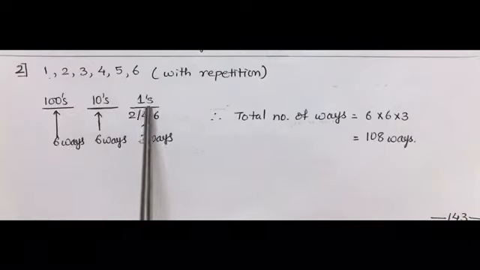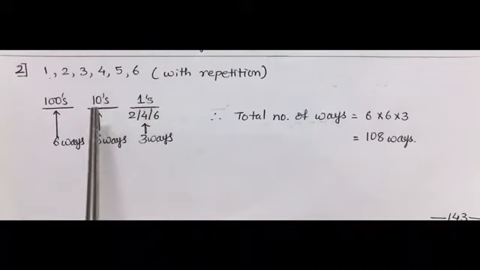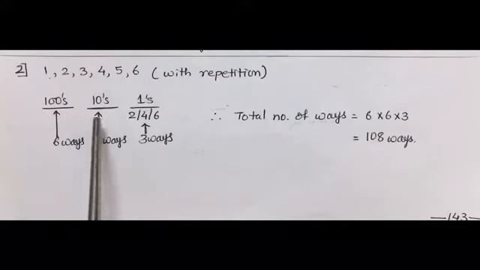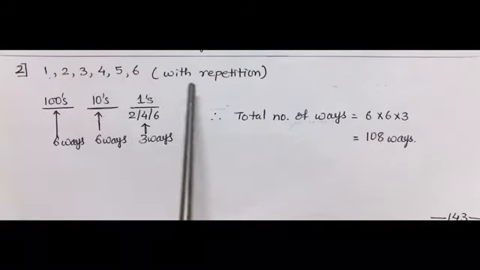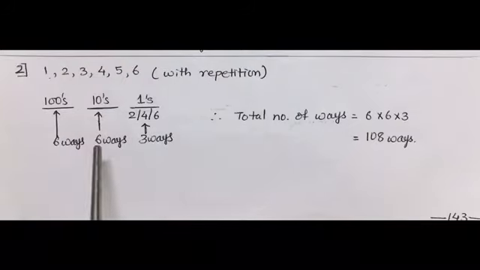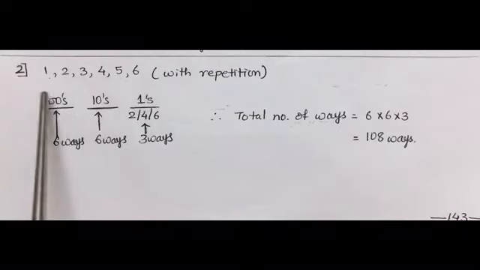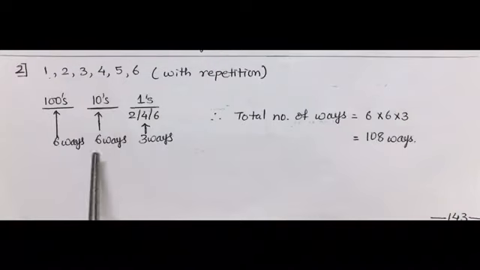Here first arrangement will take place in the ones place, then the arrangement goes for tens place. Now as the digits can be repeated, so for tens place there will be 6 alternatives, 6 choices, so that can be arranged in 6 ways.